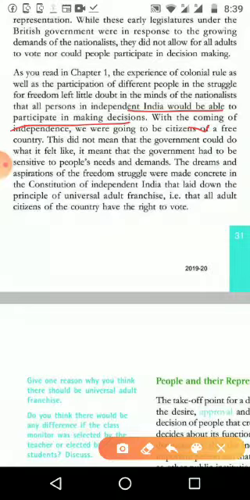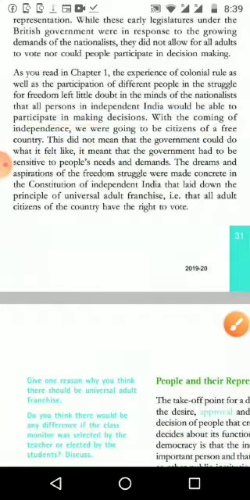They made the constitution. Under colonial rule the government could do whatever it felt like, and the government had to be sensitized to the people's needs and demands. What was the thinking of the people of India about government? Government should be sensitive, meaning they should understand the pain, the demand and the need of the people, and respond accordingly. That is the kind of government we want to get.